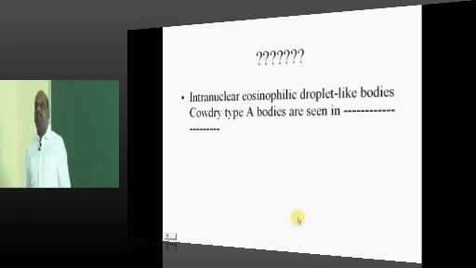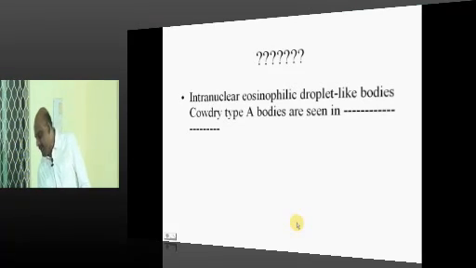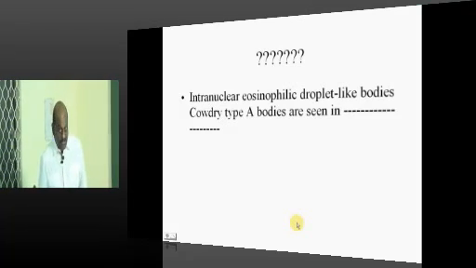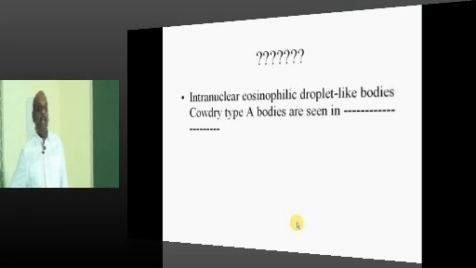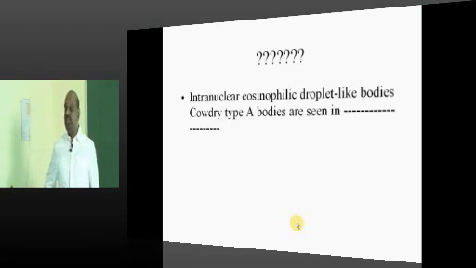Cowdry type A bodies. Where do you see Cowdry type A bodies? Infectious mononucleosis? Any other revised answer? Cowdry type A, Cowdry type B, intranuclear inclusions.